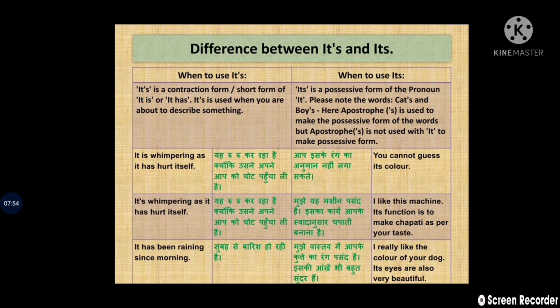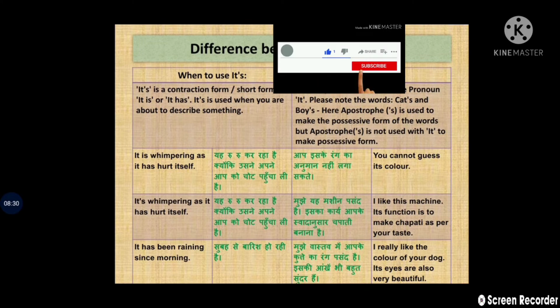Similarly, the second one with the apostrophe s. It's whimpering as it has hurt itself. Clear? And next is apostrophe s: it's been raining since morning. And without apostrophe s: I really like the color of your dog. Its eyes are also very beautiful. Now, you would be very clear about the use of it's and its, apostrophe s and without apostrophe s.